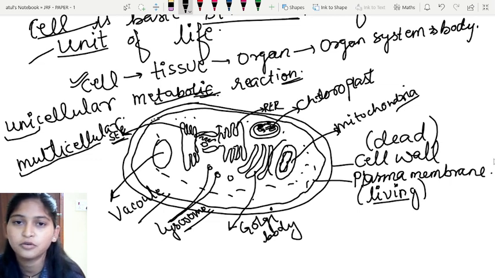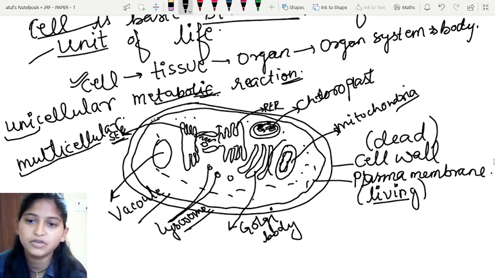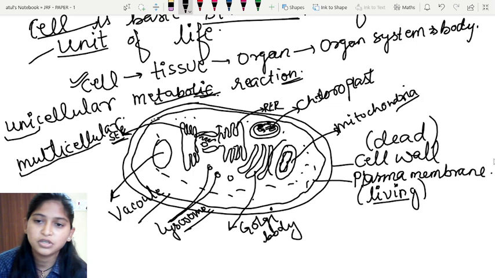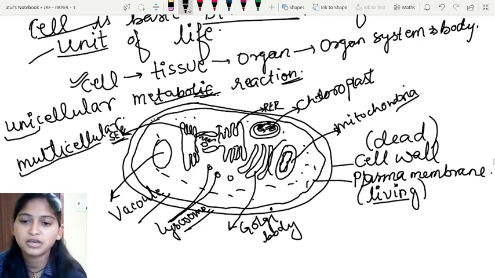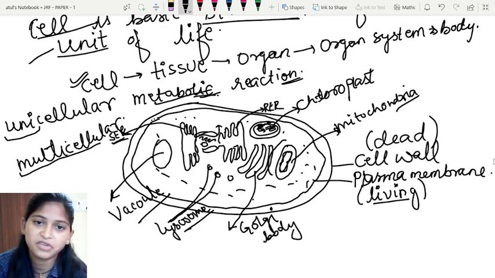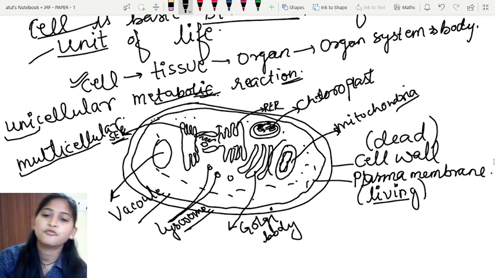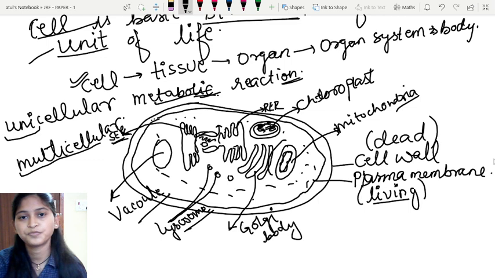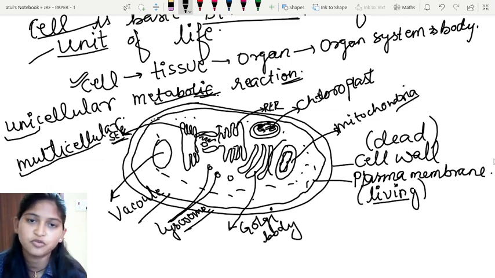So I have explained about the livingness, about the criteria of livingness, and the most important prominent criteria, the cellular structure, what is a cell and what are its functions. Okay, so there are various functions performed by the cell, that's why the organism lives its life.